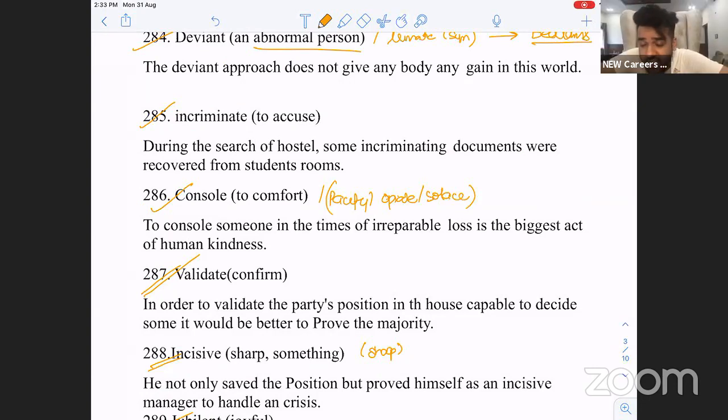What is the synonym of this? Lunatics. Yes or no? Sycophant is flatterers. That's different altogether.